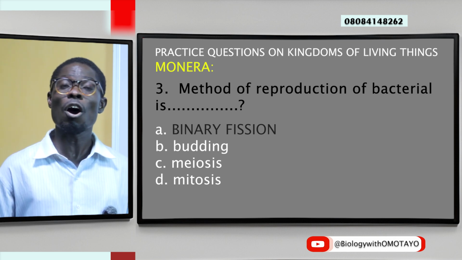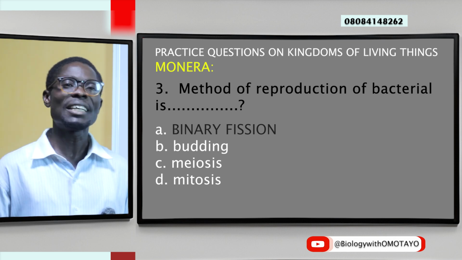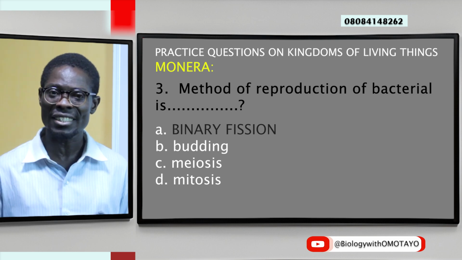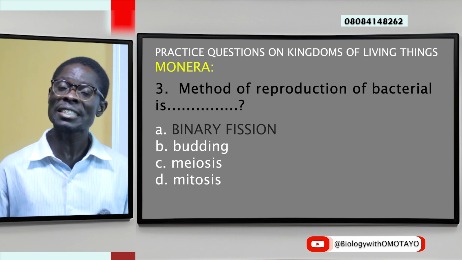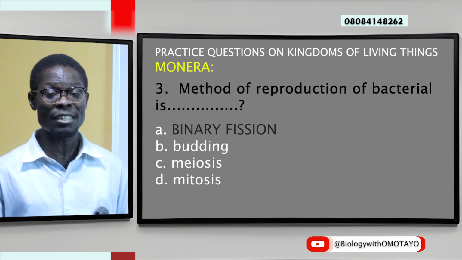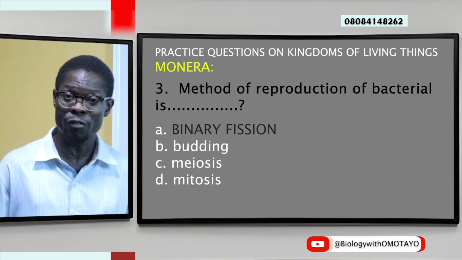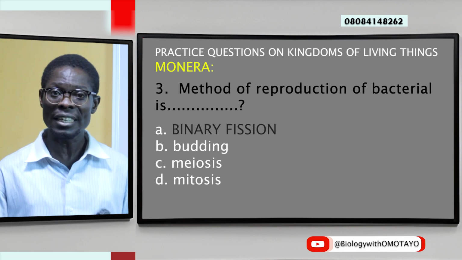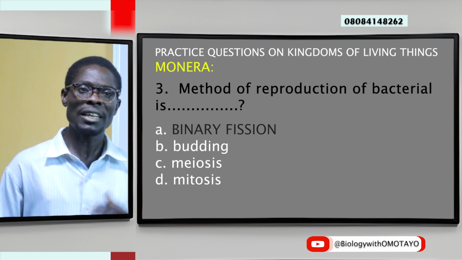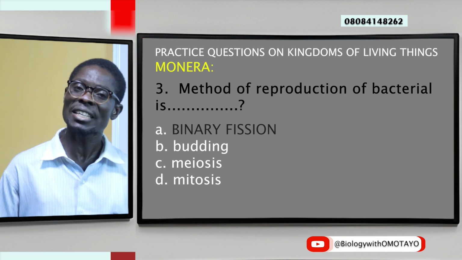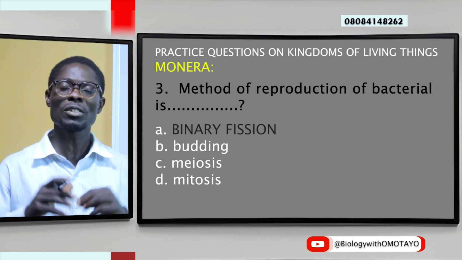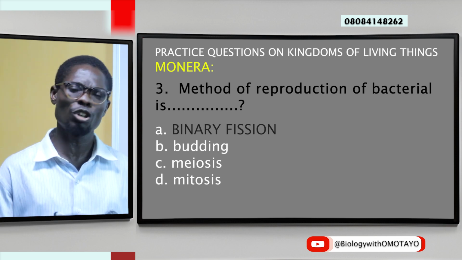And then for mitosis, it is a much longer process. It requires phases: interphase, prophase, metaphase, anaphase, and telophase. I hope you can recall that from your classes with your teachers in your various schools. That is IPMAT. So mitosis takes a much longer process.